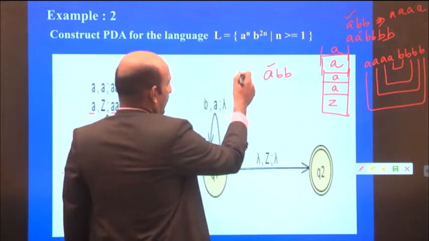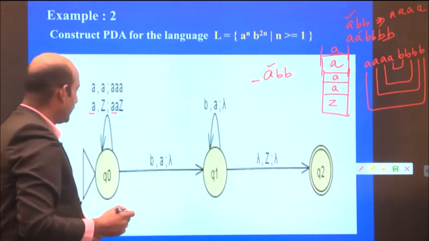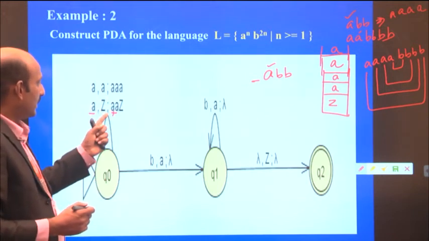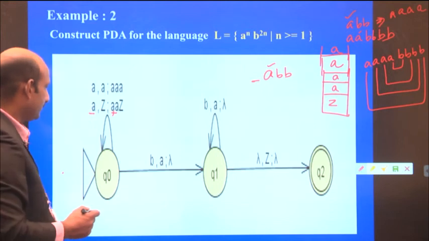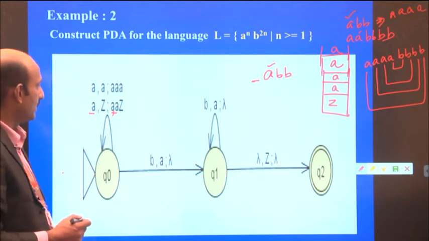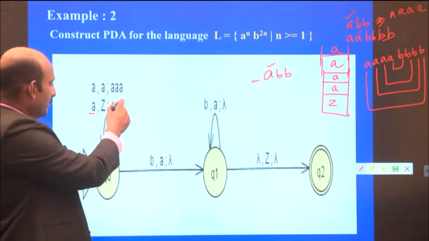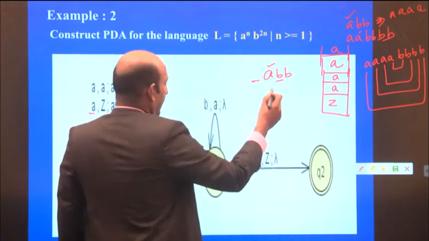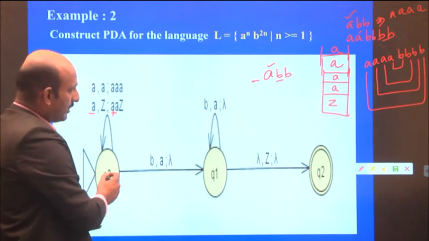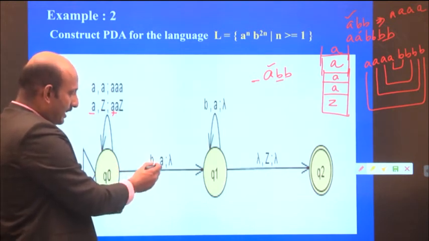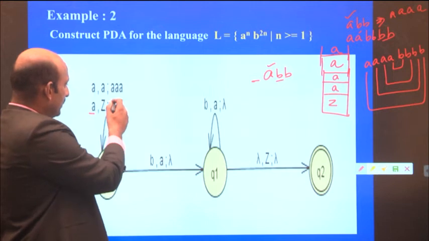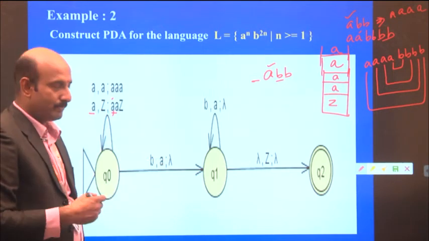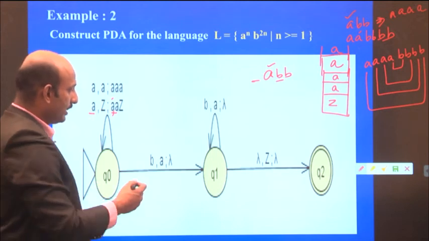Whereas here, what is the input I have taken? A. After reading this A, in Q0 with A, 2 A's are pushed onto the stack, and it comes back to the same state. Next, I read this input B. In state Q0 with B, the stack already contains A, that means it is going to pop.